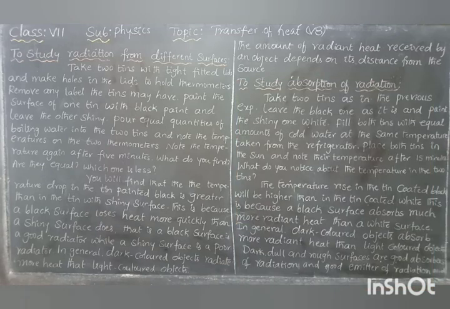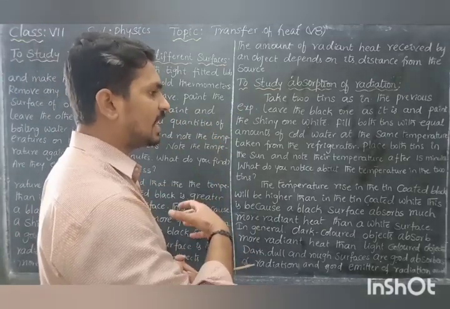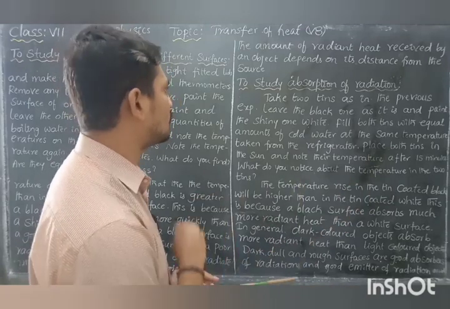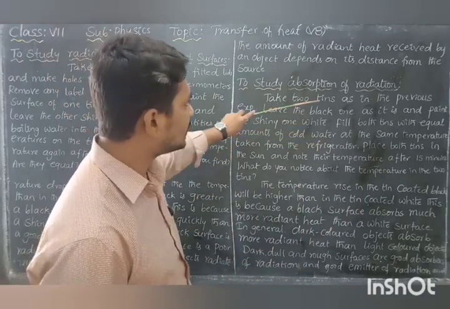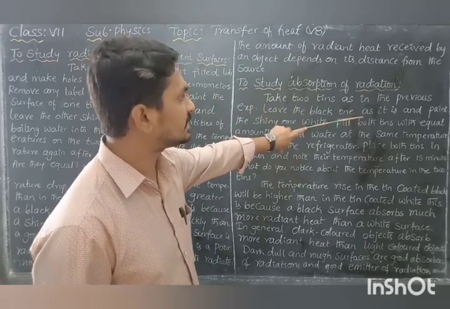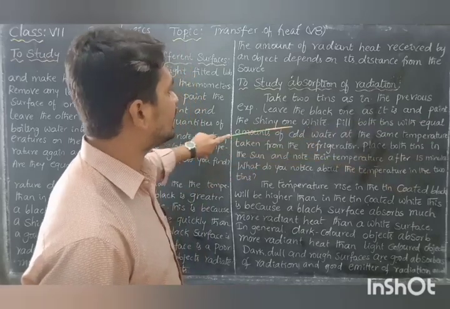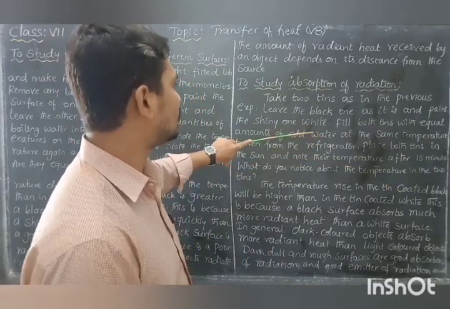Next one is to study the absorption of radiation. The last one was radiant heat; this is absorption of heat. Take the two tins as in the previous experiment. Leave the black one as it is and paint the shiny one white. The shiny tin is painted with white color.